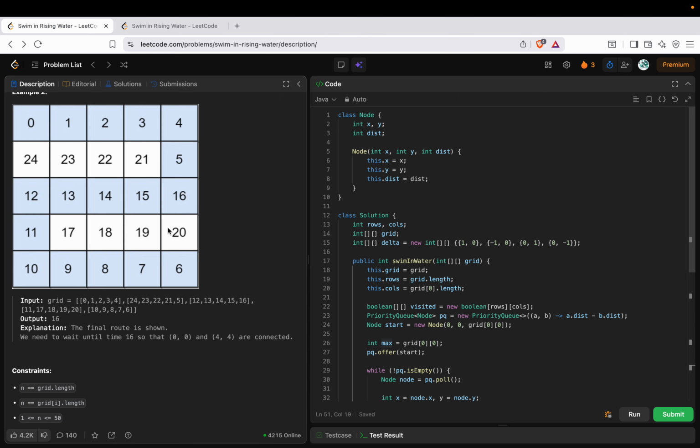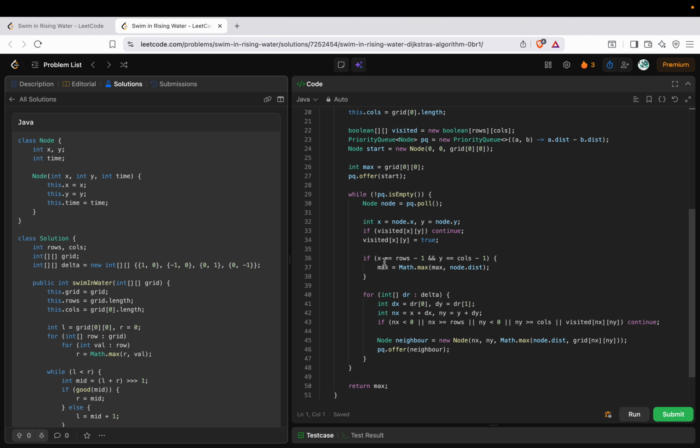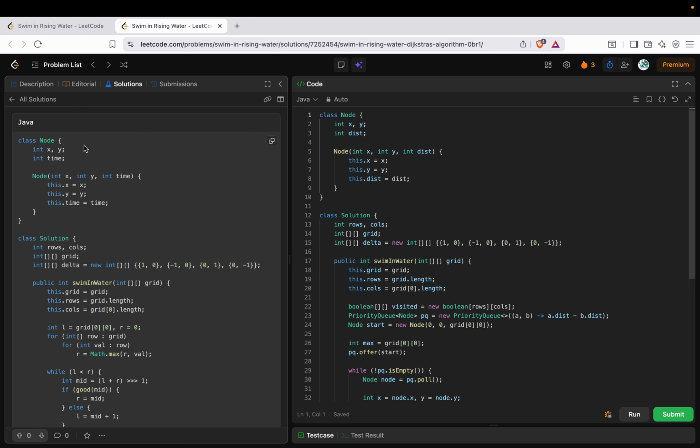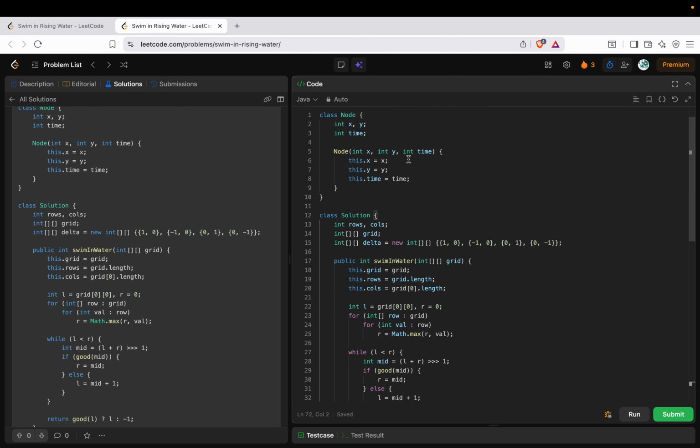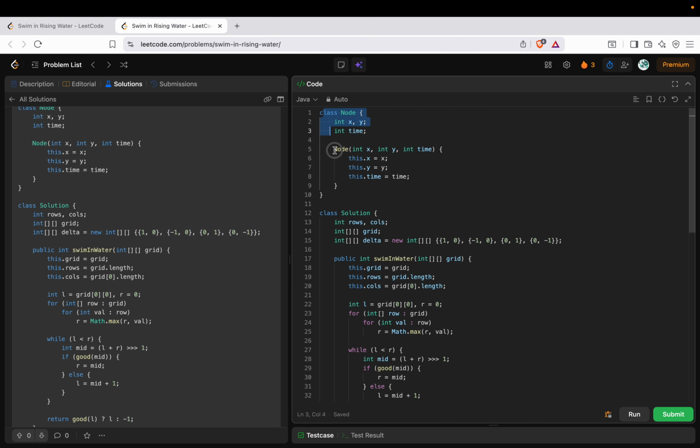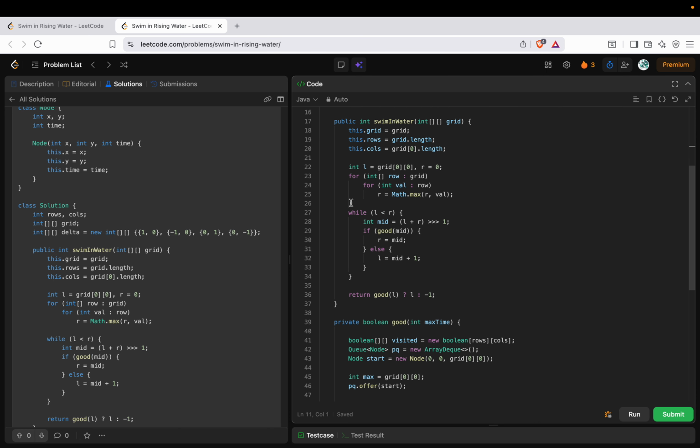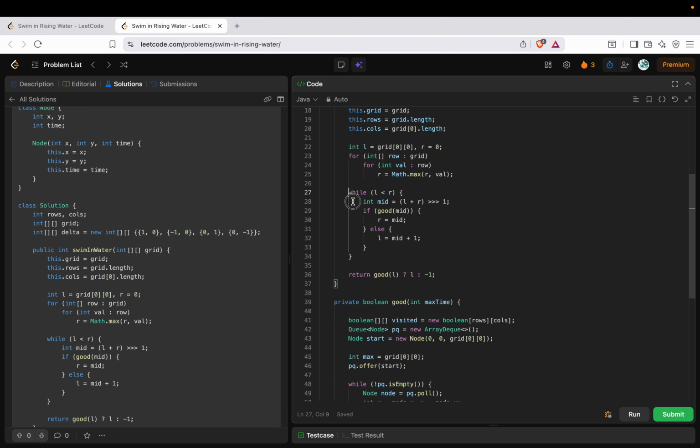So it's more like we have to apply a binary search on the time in order to get the optimal time. Okay, so how did I apply the binary search? If you see here, let me just take this and keep it over here. My node will again remain the same, and the only thing is to identify the range in which I want to apply my binary search.